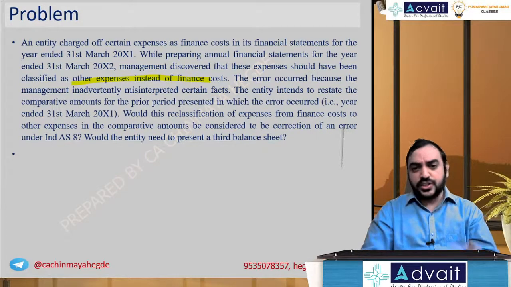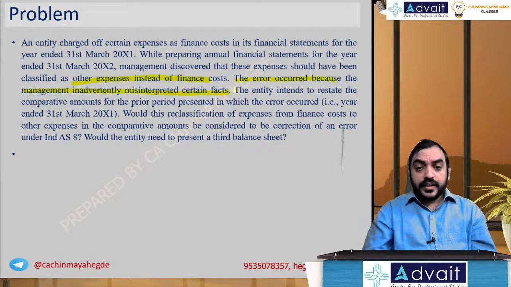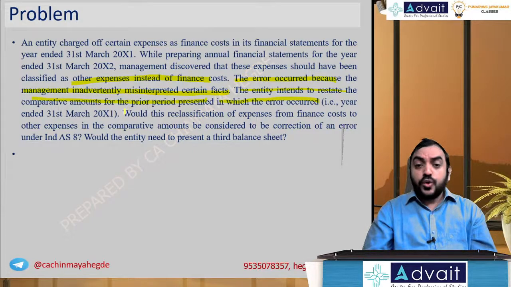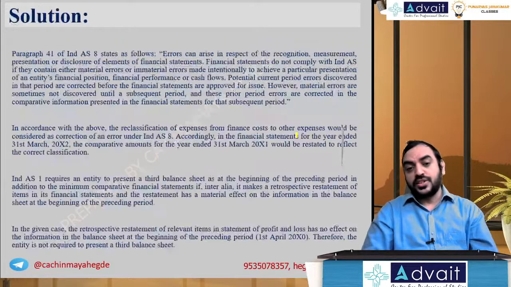They wanted to make a change. The error occurred because the management inadvertently misinterpreted certain facts. Misinterpretation, so it's a genuine mistake. The entity intends to restate the comparative amounts for the prior period in which the error occurred, so a retrospective change they want to make. Would this reclassification of the expense from finance cost to other expenses in the comparative amounts be considered a correction of an error under Ind AS 8? Would the entity need to present a third balance sheet?